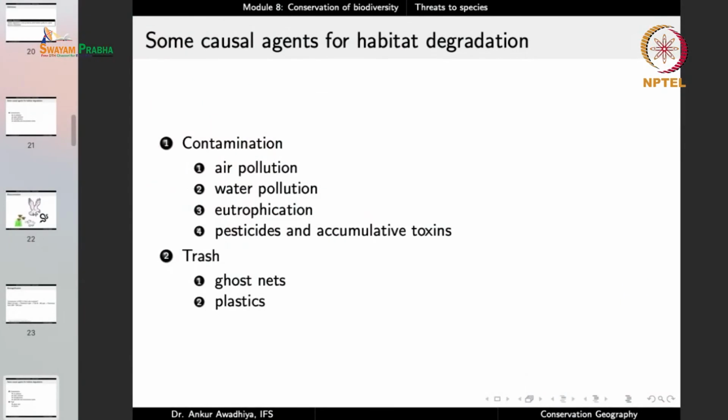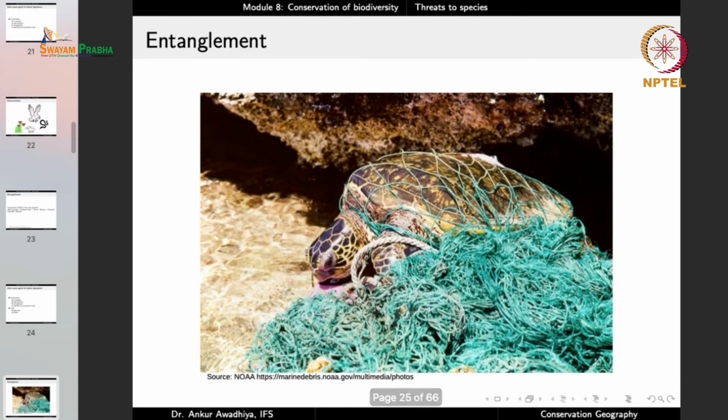Even though these nets are broken or torn, they will still catch a large number of animals and drown them. They will not permit these animals to move away, and so they become very efficient mechanisms for habitat degradation. Things like plastics. We use so much plastic, and a large portion of it is just dumped into the environment. So this is the impact of a ghost net.